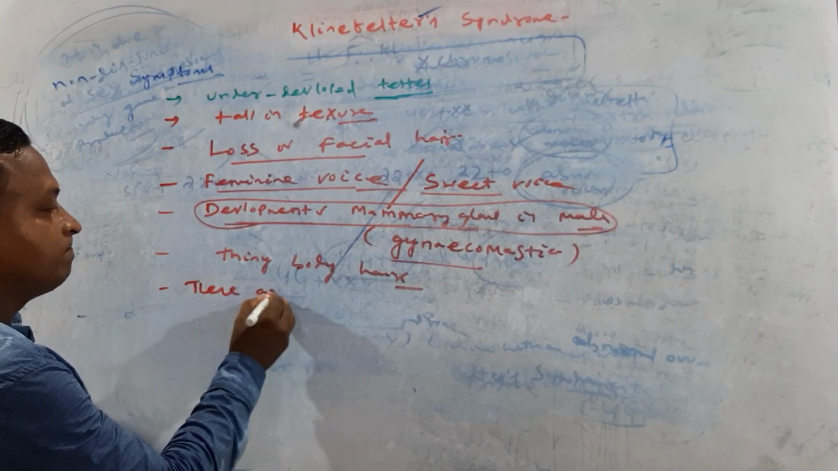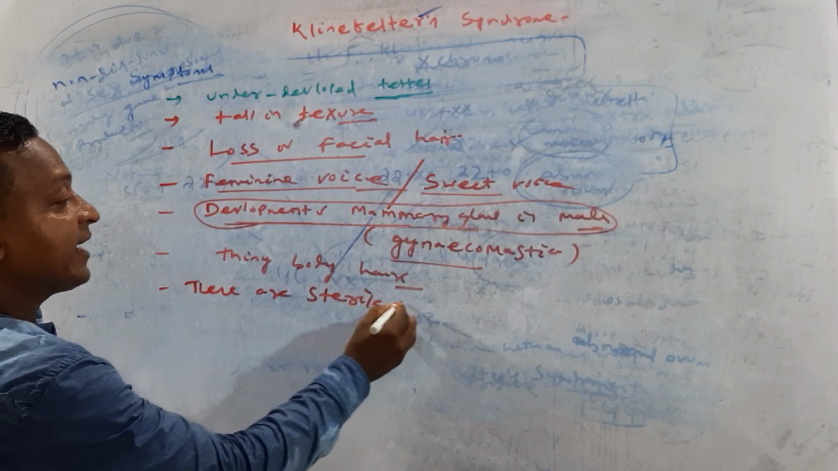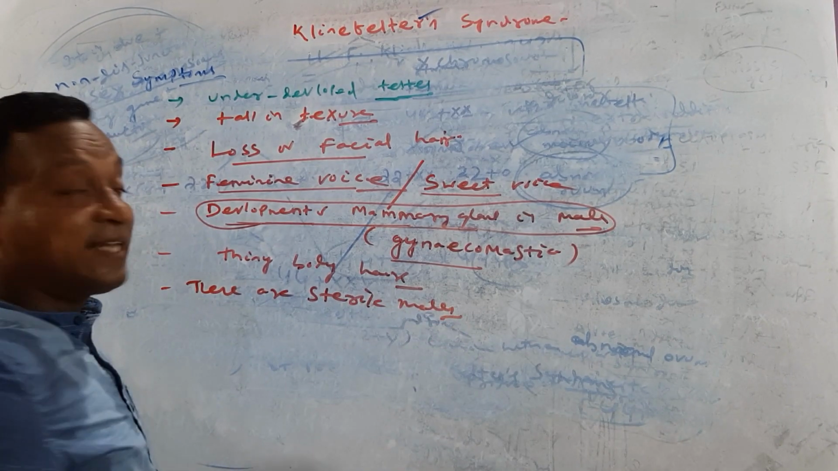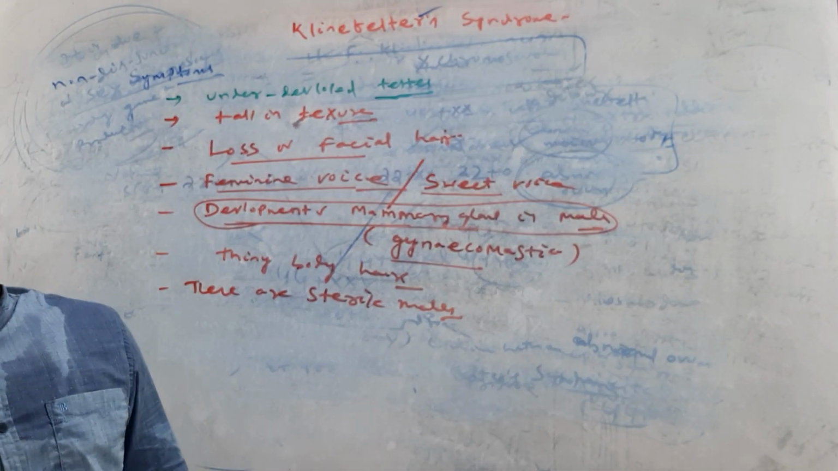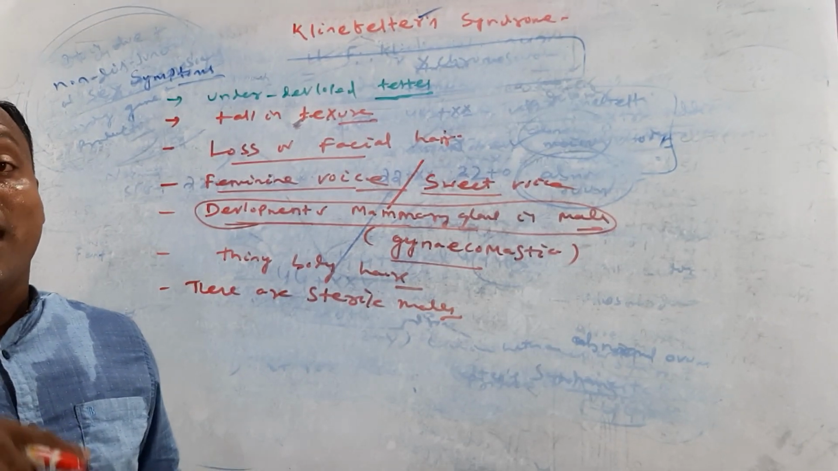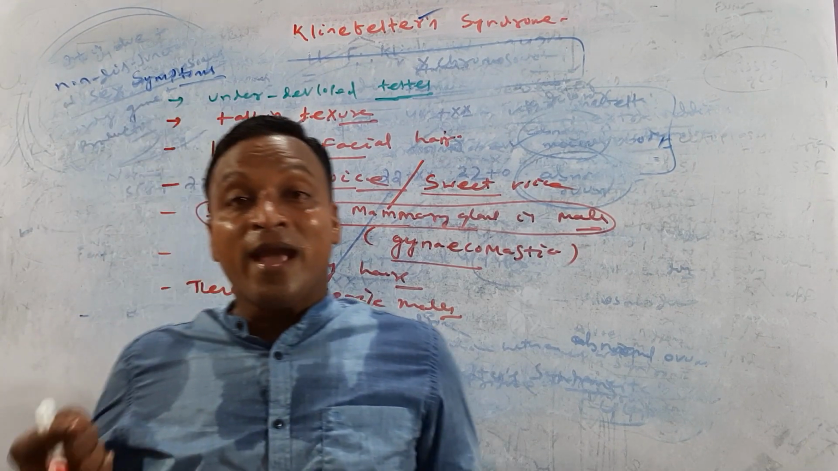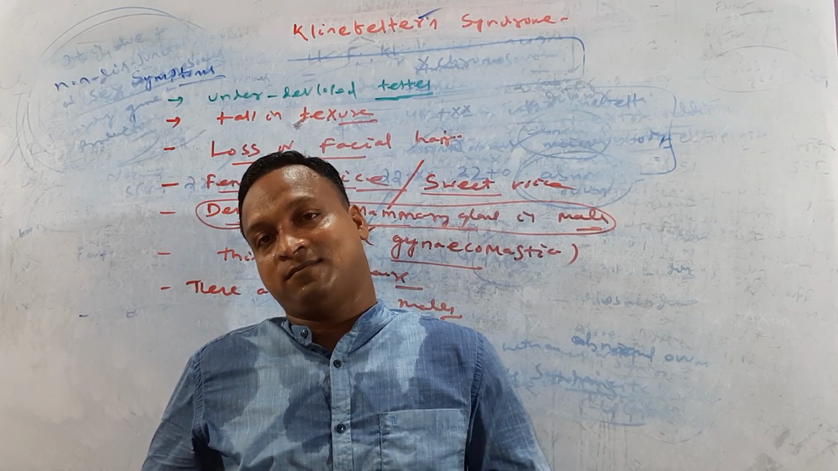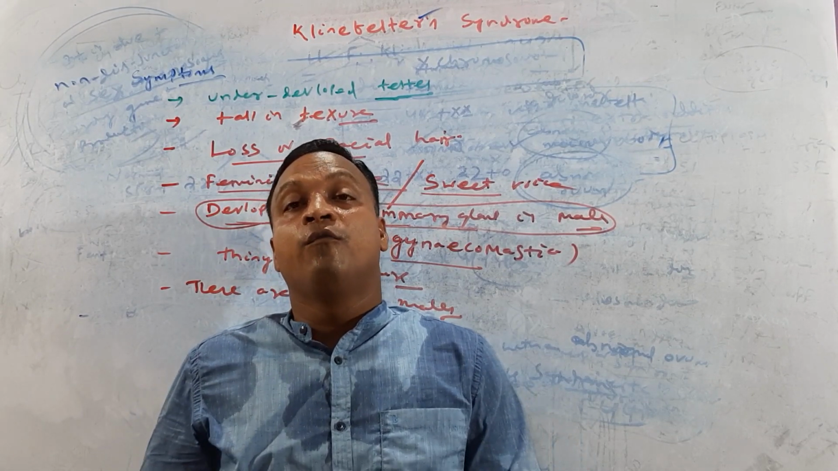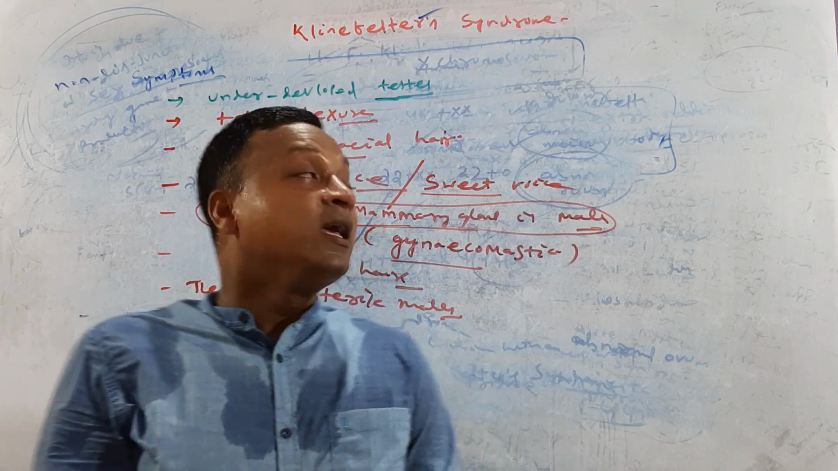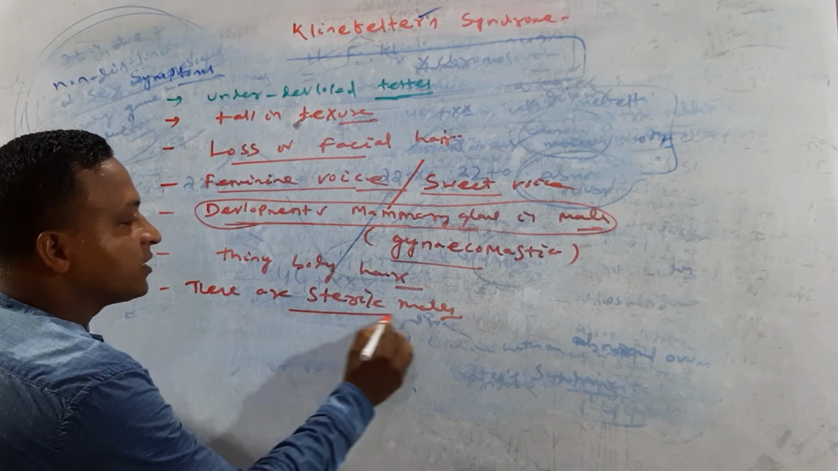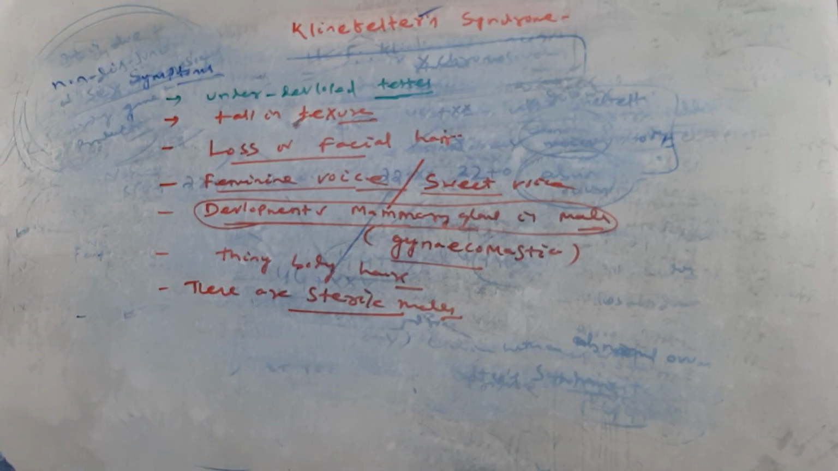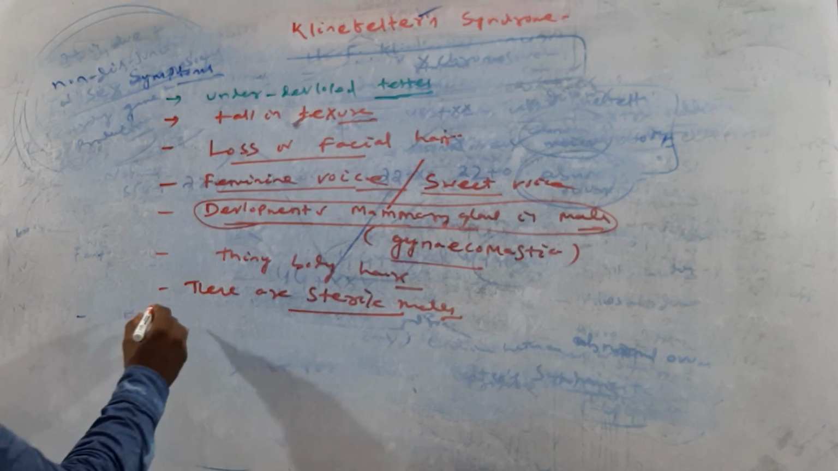These are sterile males. Sterile means they don't make a female pregnant. They are unable to make a female pregnant. They are sterile males, or incapable of sexual relation. Okay, try to guess my dear. So we can call that these are sterile males. Okay, next one.